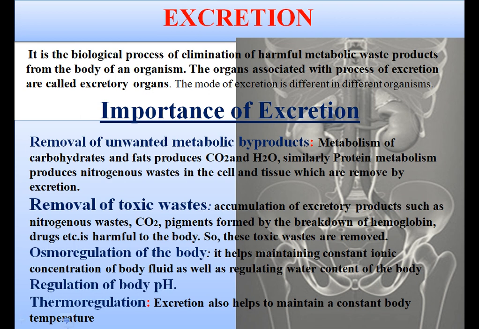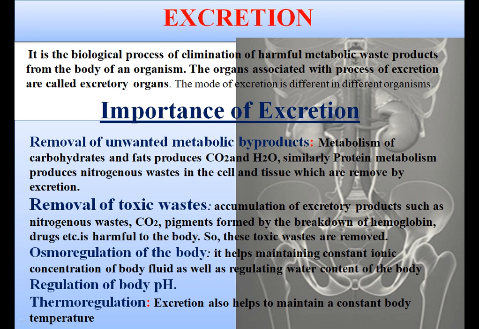Here it is written, it helps maintain constant ionic concentration of body fluid as well as regulating water content of the body. Next is regulation of body pH. Excretion is a very important process in regulating the pH of the body fluid. Next is thermoregulation. Excretion also helps to maintain a constant body temperature. Kindly note it down in your notes copy.